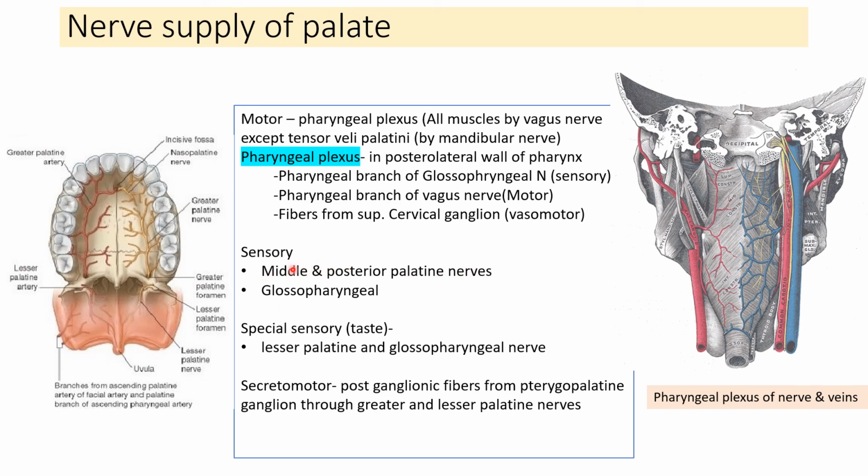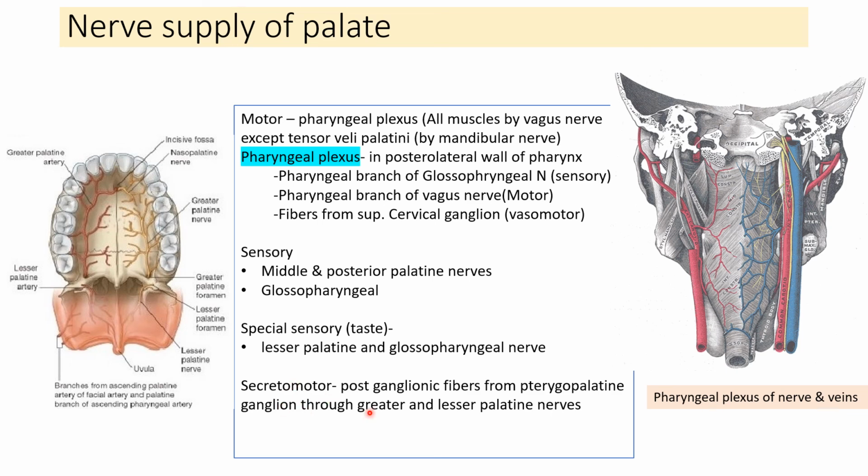The area close to the nasopharynx also receives supply from the palatine nerves, from its middle and posterior branches. The special sensory, which is present in the form of taste sensation, is supplied by the lesser palatine and the glossopharyngeal nerve also. So depending on the area, it is supplied by the lesser palatine nerves and the glossopharyngeal nerve.